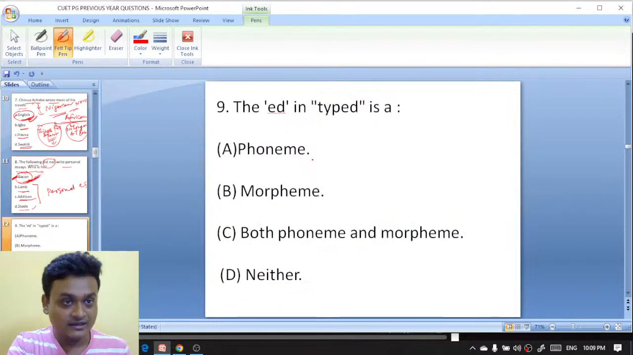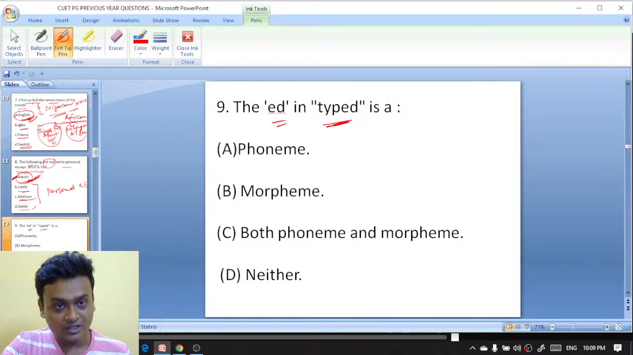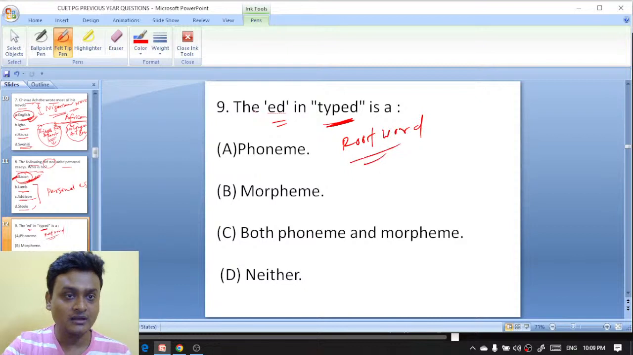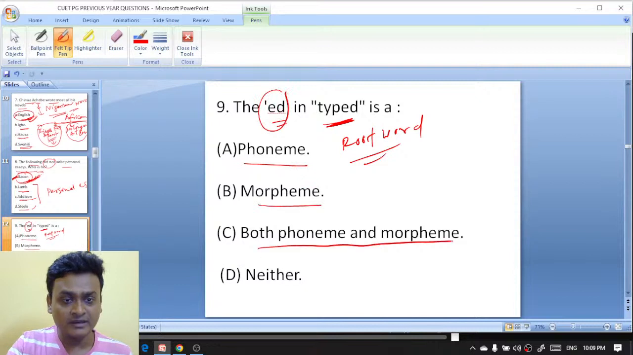Moving on to question number 9 here. The ED in tight. This is the root word of the base word. And in that word, the ED is a phoneme, morpheme, both phoneme and morpheme, or neither. The ED in tight, the root word of the base word, is a phoneme, morpheme, both phoneme and morpheme, or neither.